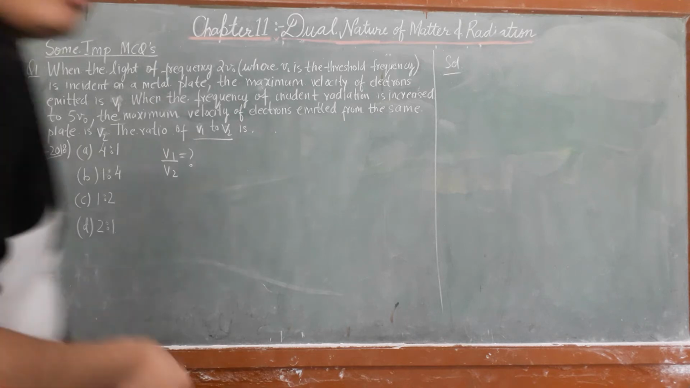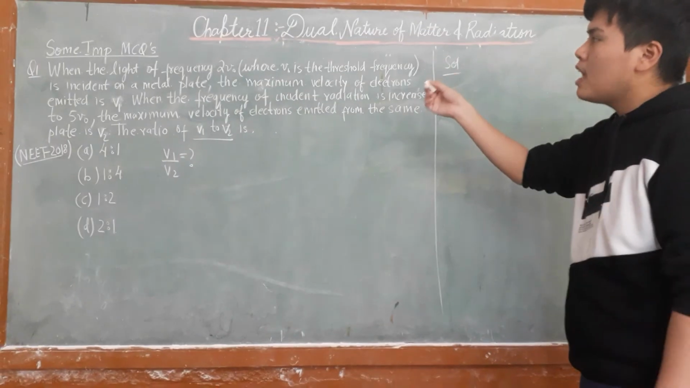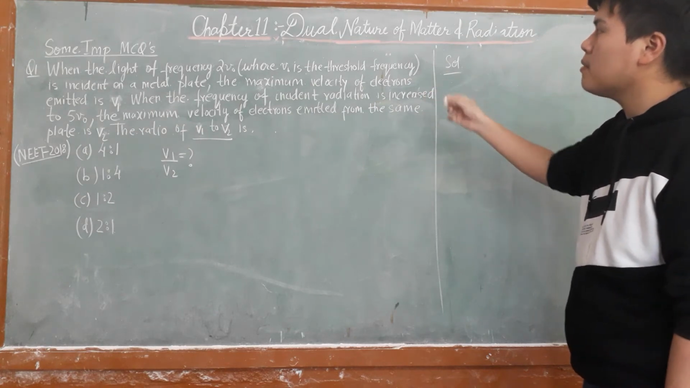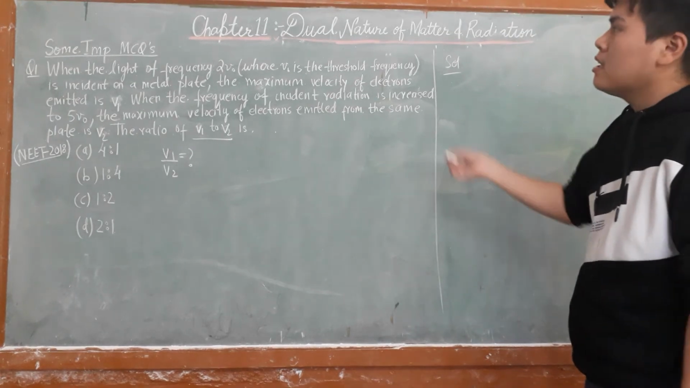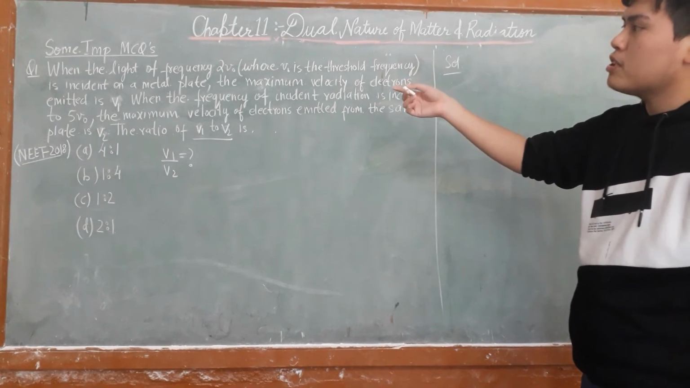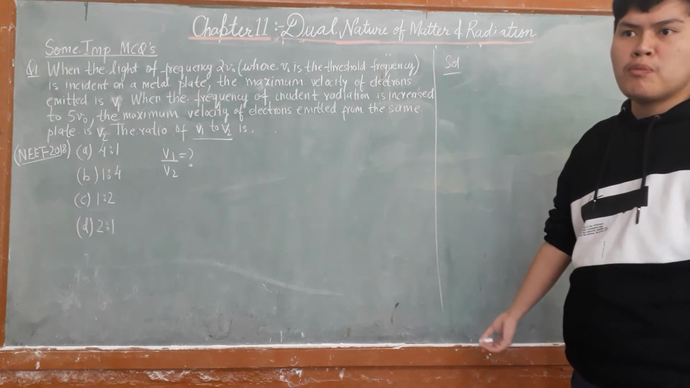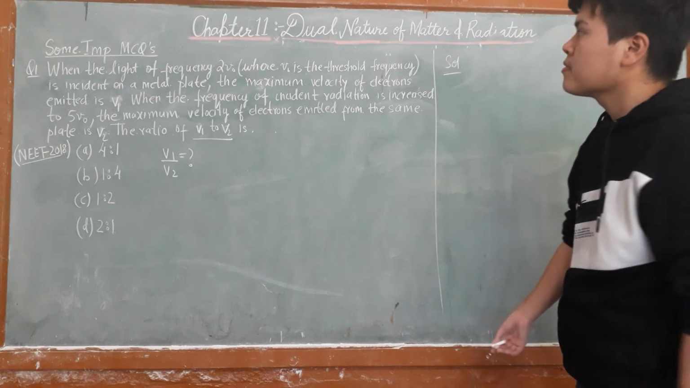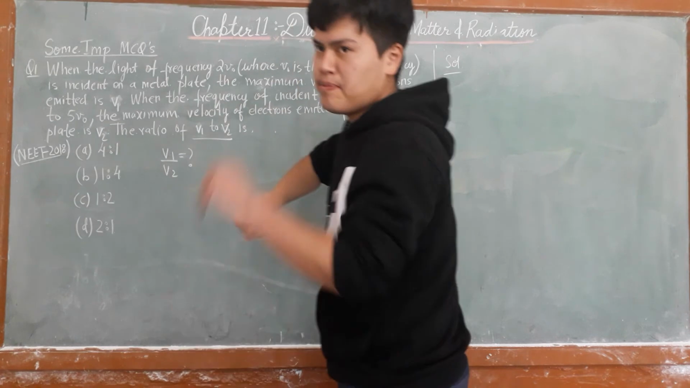So I think you all have done it. So let's do the question. When light of frequency 2 nu naught is incident on a metal plate, the maximum velocity of electrons emitted is... The photoelectric effect equation: you have to learn only one formula, the most important formula, Einstein's photoelectric equation, because we are relating velocity with frequency.